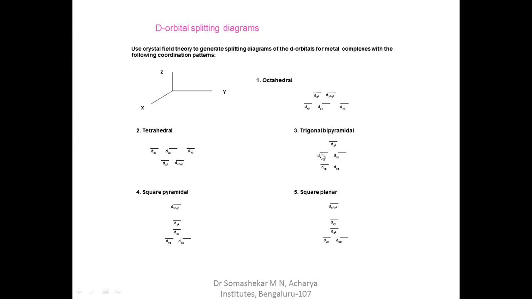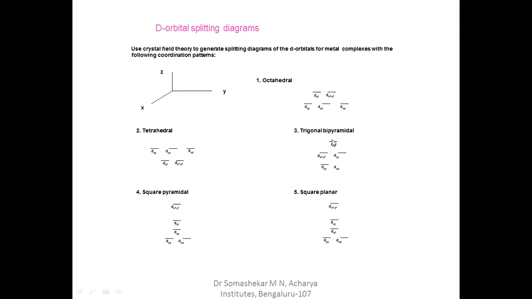In trigonal bipyramidal geometry, we know that there are two ligands approaching along the z axis, hence the dz square orbital increases. One ligand approaches along dxy, and two ligands approach dx square minus y square, and there are no ligands approaching along yz and xz, hence less energy.